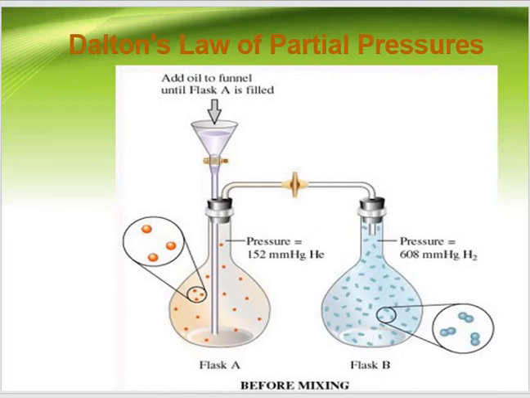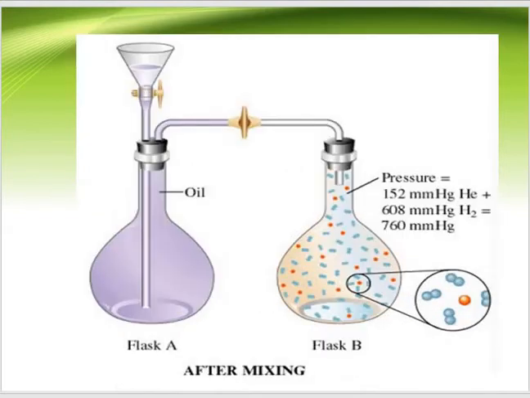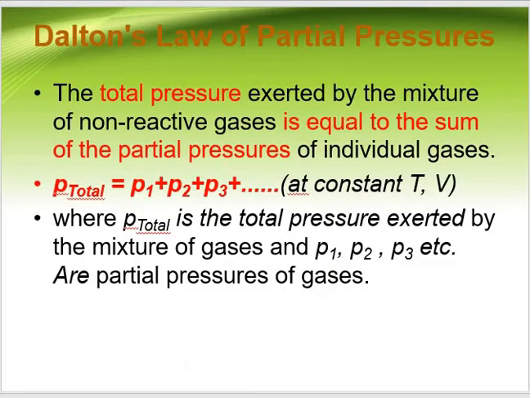Let's suppose two gases are taken as in the diagram in two containers. In one container there is helium, in another container there is hydrogen. Helium is exerting 152 millimeter of Hg pressure on the container, whereas hydrogen is exerting 608 millimeter of Hg. If both are mixed, the total pressure would be 152 plus 608, which is 760 millimeter of Hg, exerted by hydrogen and helium both. So this is what partial pressure is.